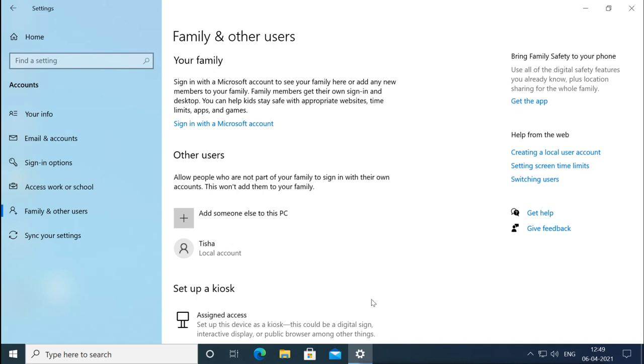And now we can see the account is created here, and the account is a local account, but still it is not an administrator, it is the local account. The administrator account is the account which we created at the time of installation. So this is how we can create the local account in Windows 10.